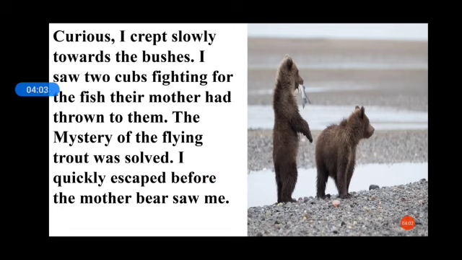So this author wants to know how the fish was jumping behind the bushes, because the fish used to jump in the water, but the fishes are now jumping in the bushes. So he wants to see what is happening in the bush. After that only he came to know that there were two bear cubs. Can you see the two bear cubs here? They are fighting with each other to eat the fish. Then the author was clear that the fish were flying because the two cubs were fighting for a fish. So what this author did, before the mother bear saw him, he moved out of that place.